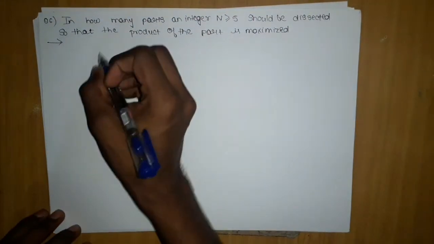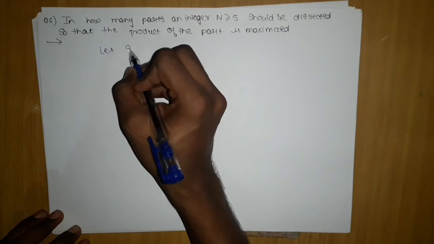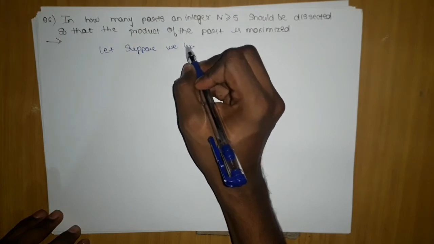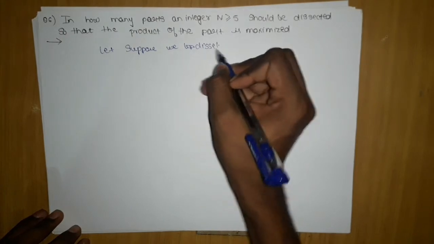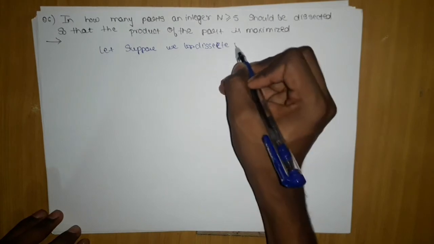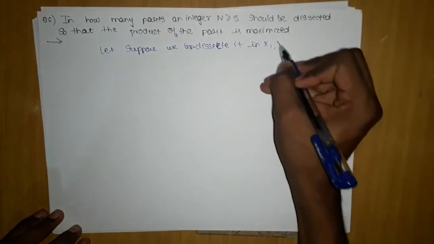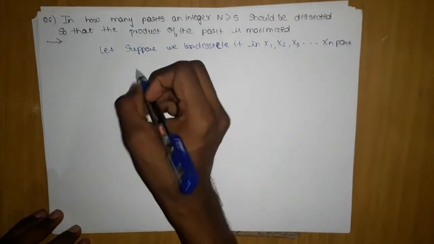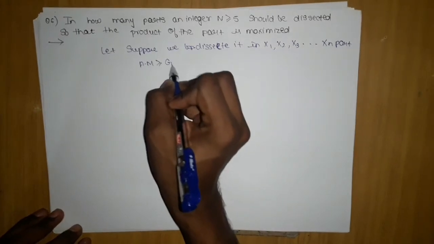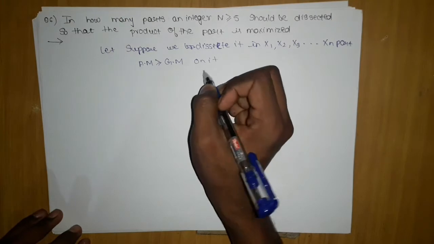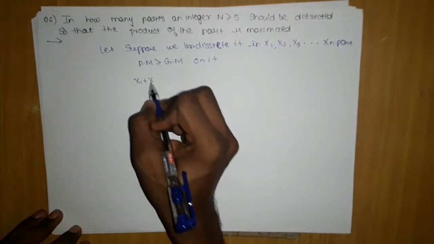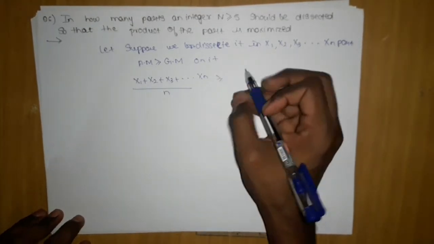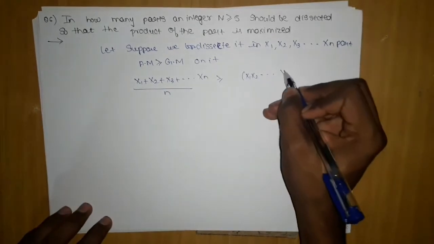So let us suppose we break, dissect it in x1, x2, x3 and so on till xn parts. The moment we did that, the only option is applying AM greater than equal to GM on it, which will give me x1 plus x2 plus x3 upon n greater than equal to x1, x2 so until xn whole power 1 by n.